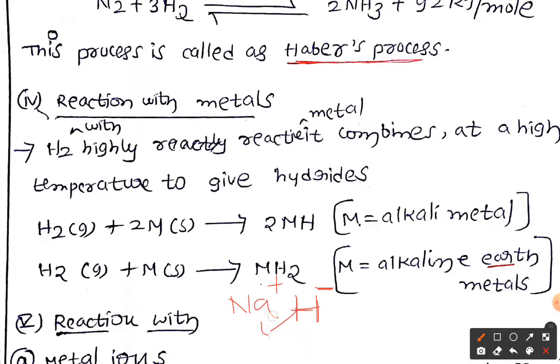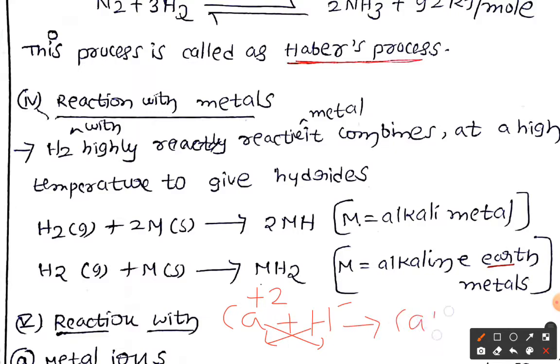So if you go for the crisscross method, finally you are going to get the hydride NaH. For second group elements, we generally have the oxidation number +2 and hydrogen is H minus. Now if you go for the crisscross, what is the formula? CaH2. About these hydrides we are going to learn details. That is a very important question from this topic.